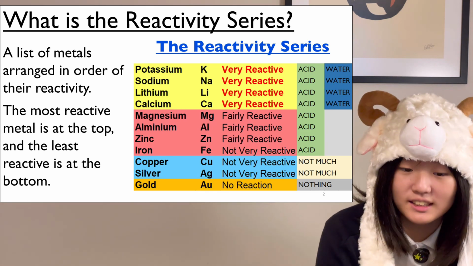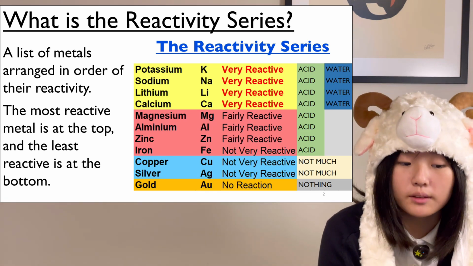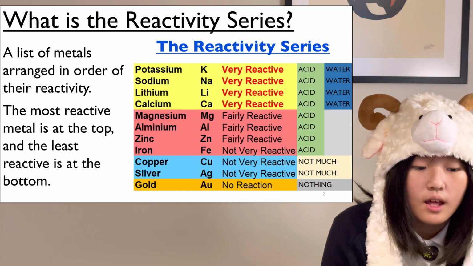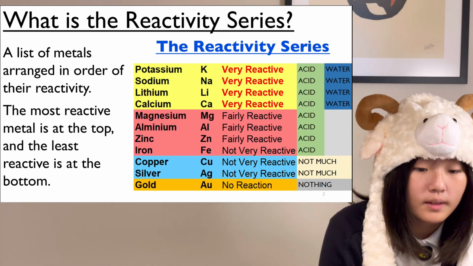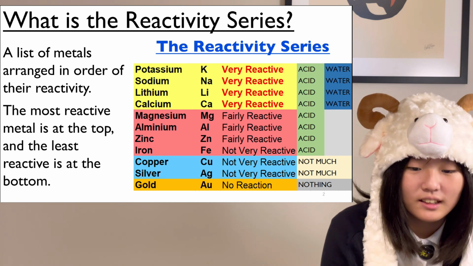What is the Reactivity Series? It's a list of metals arranged in order of their reactivity. The most reactive metal is at the top, and the least reactive is at the bottom. This is the Reactivity Series.